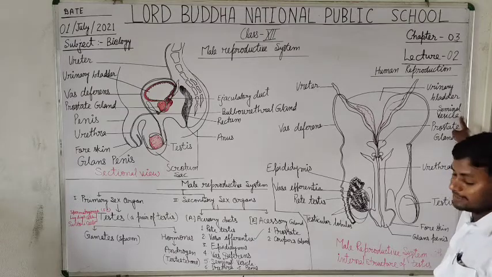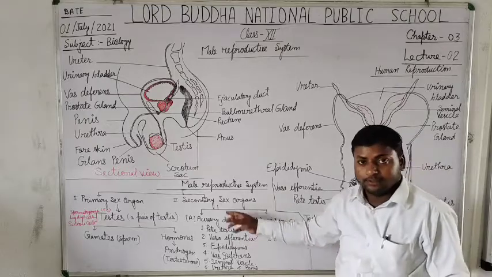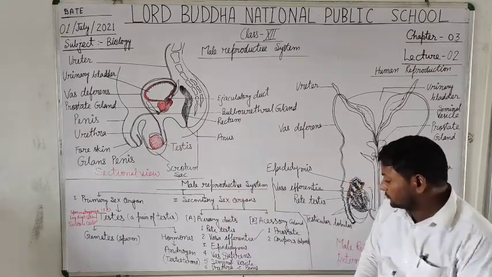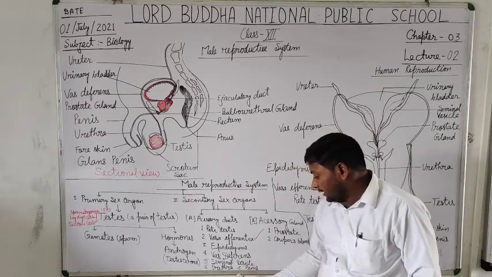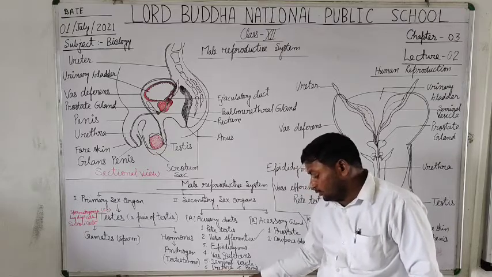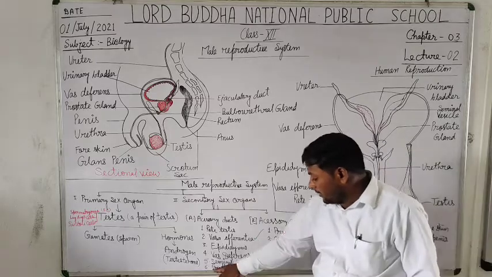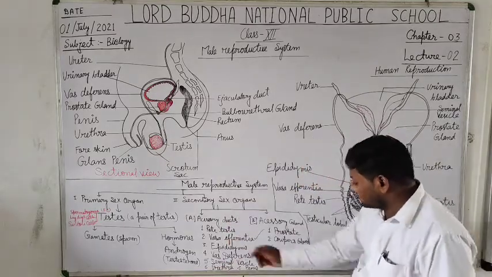It is also an accessory duct of the male reproductive system. So this is the seminal vesicle. Now urethra and penis. These are the rest of the two accessory ducts of the human reproductive system.